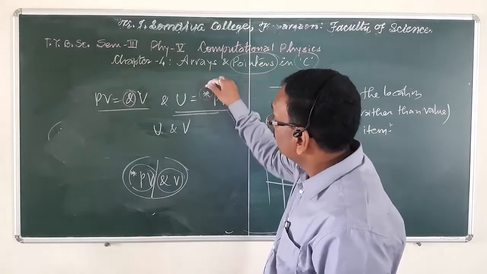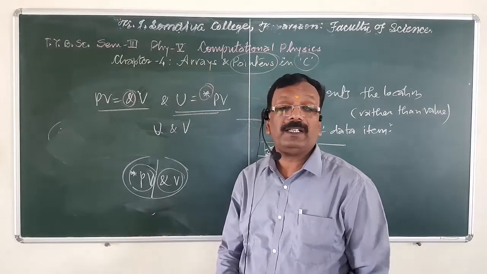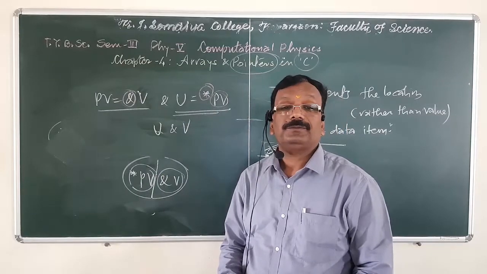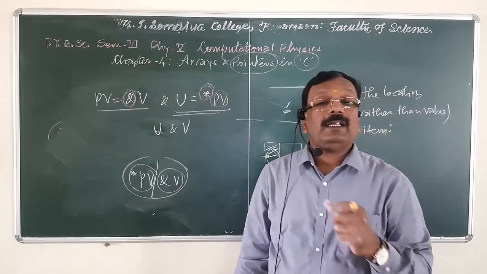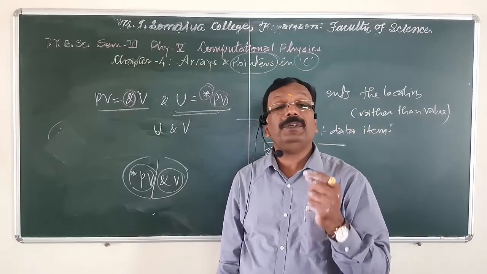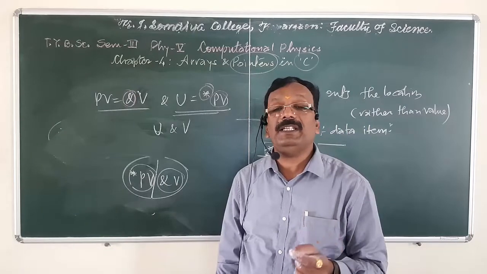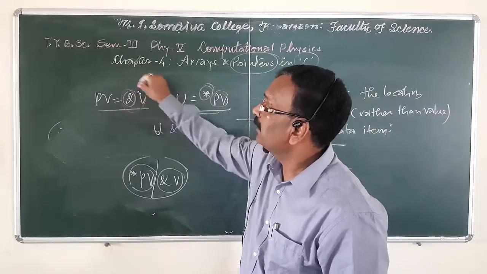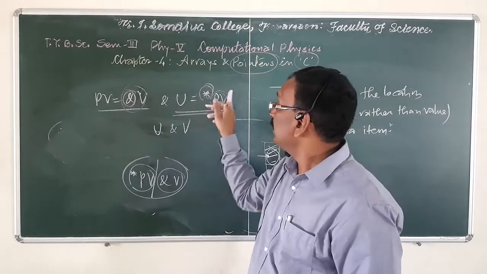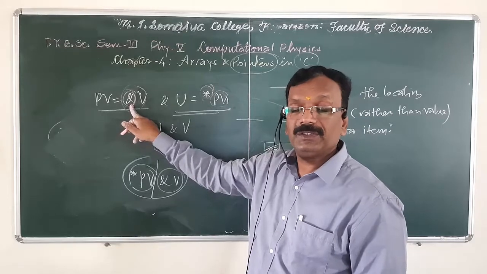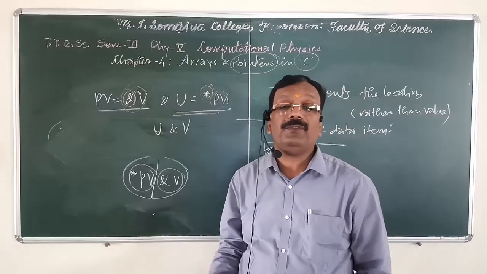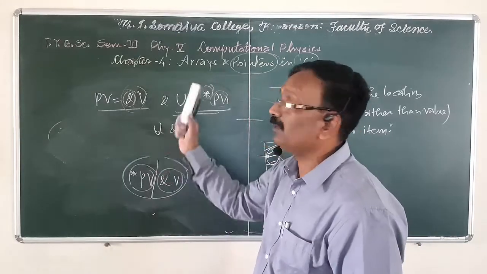But the indirection operator can act upon operands that are pointers; they should be pointers. Thus a pointer variable can be assigned the address of an ordinary variable, that is, PV is equal to &V.